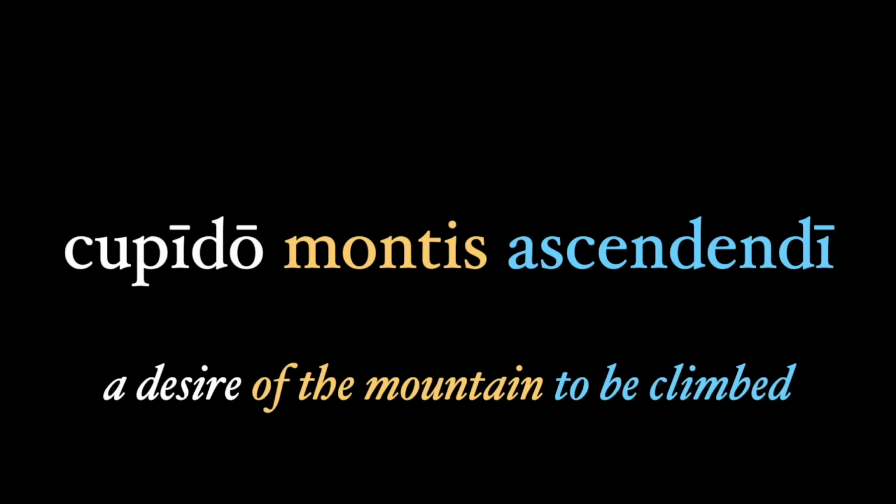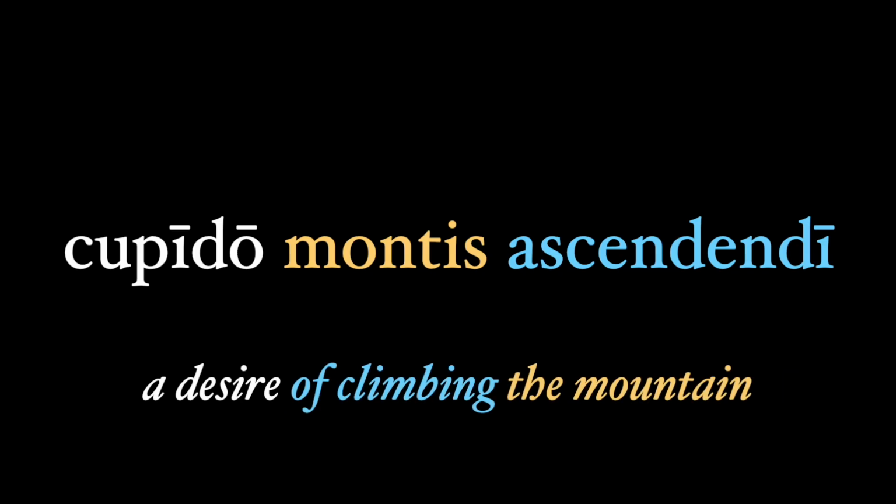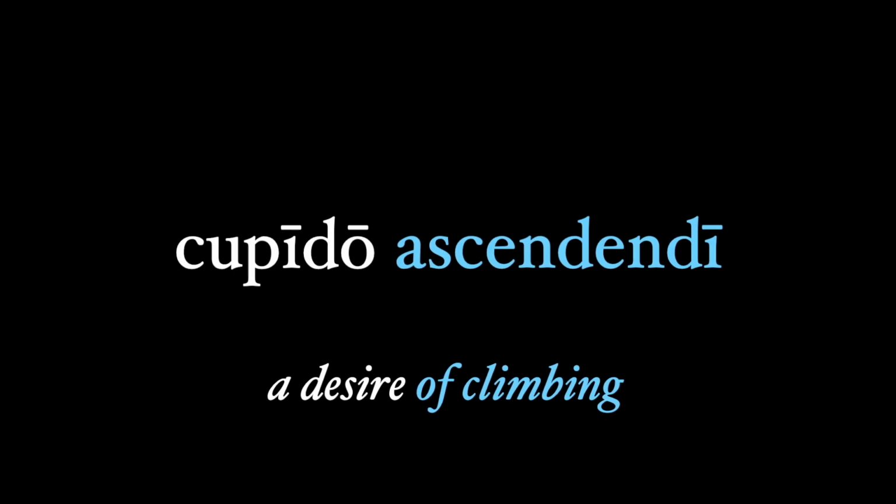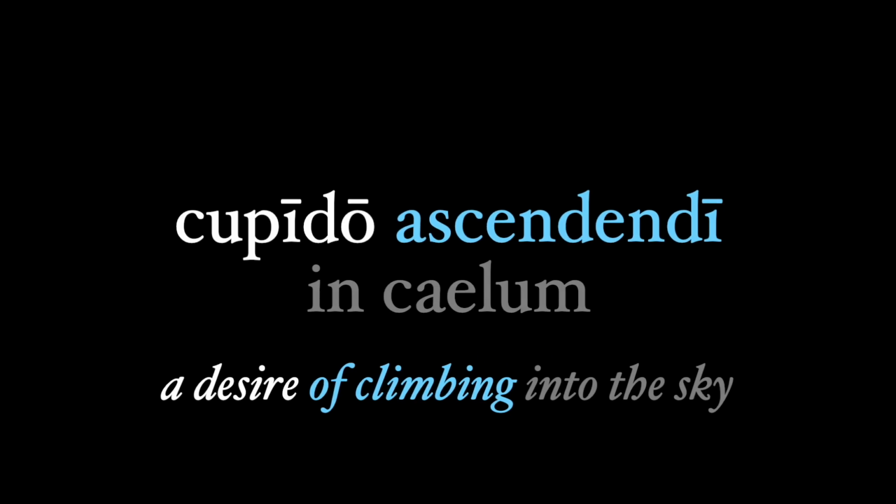The gerund likely came from the gerundive use, so Latin started with a phrase like cupido montis ascendendi, a desire of the mountain to be climbed or of climbing the mountain, where the action of climbing depends on the noun it describes, in this case, montis. But when the desire is of just an action, say climbing, it's an easy step to use the gerundive impersonally in the neuter gender. And so we get the gerund cupido ascendendi in caelum, a desire of climbing into the sky.